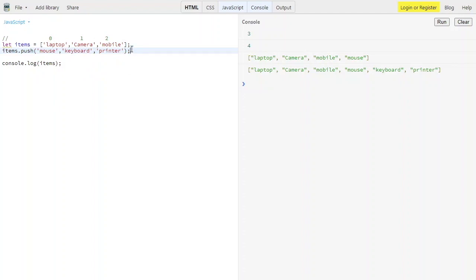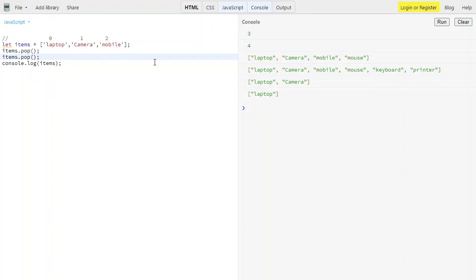And then we have a pop function, which will just delete the data. We have items.pop over here, and then see, we are getting only one data. We can use it in a number of ways. For example, if I just want to remove 2 data, I can use it over here. See, we have only one data. So that's how the pop function works.